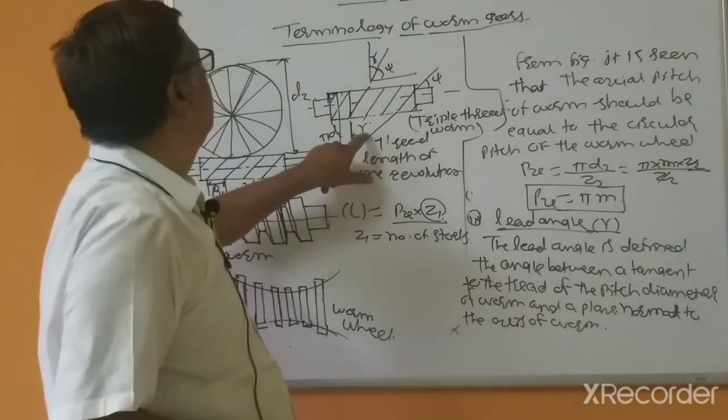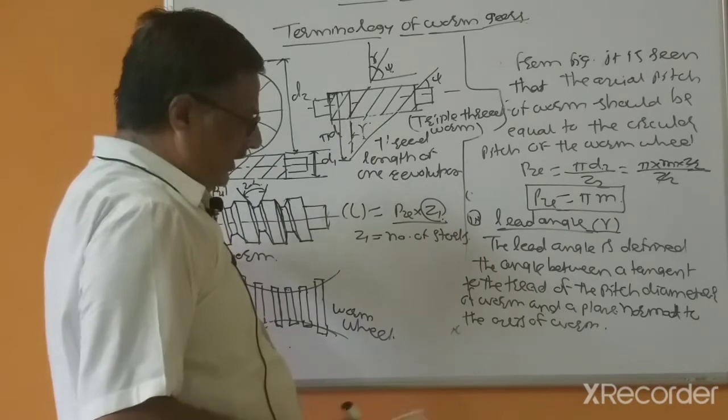So this is called gamma, the lead angle.